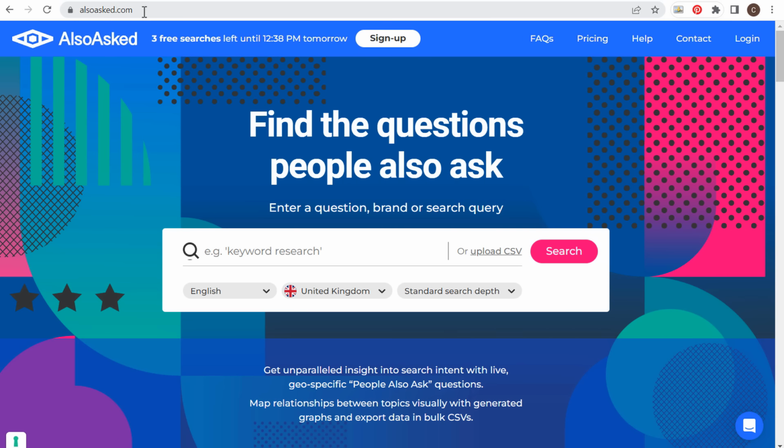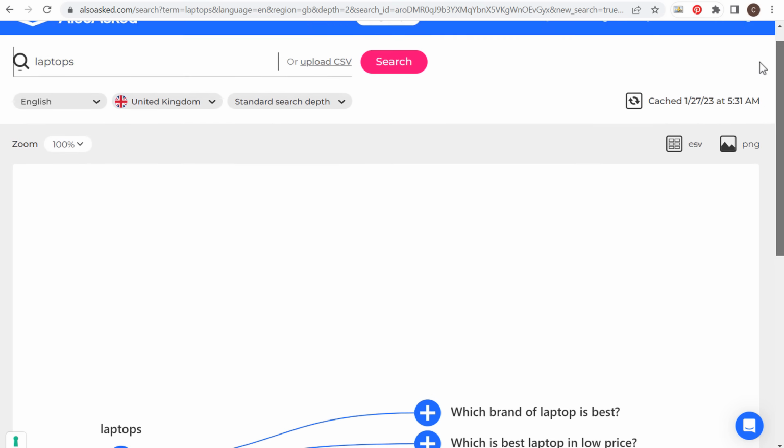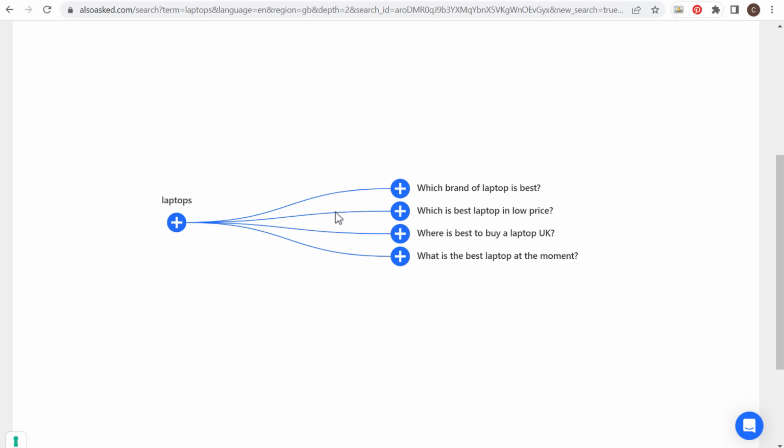Now the next one is going to be also ask.com. So you get 3 free searches per day. So if I enter laptops here and we click on search and we scroll down, they're going to give us some of the top questions for whatever keyword we enter. Now this may not be the best keyword for this because generally you get more questions. So depending on whatever topic you enter, you may see more or less questions.